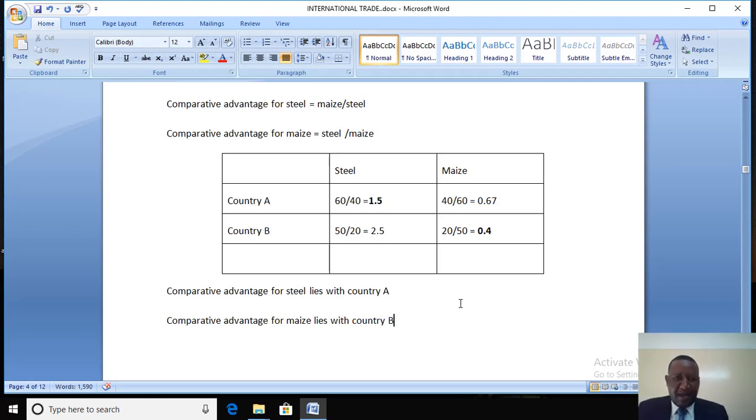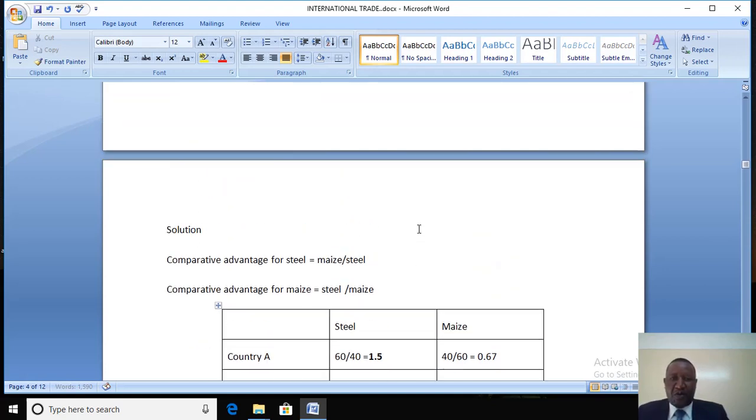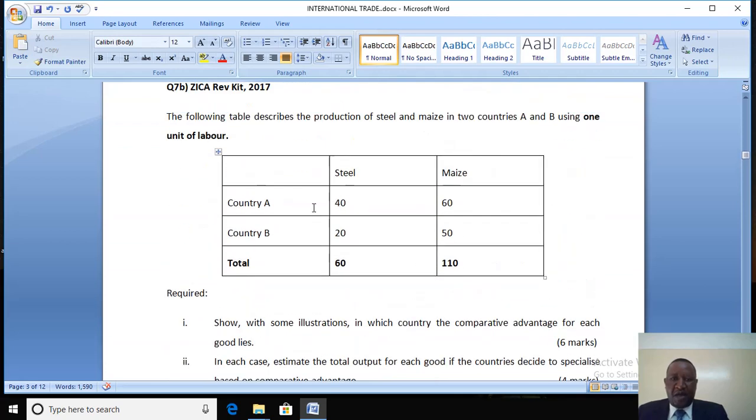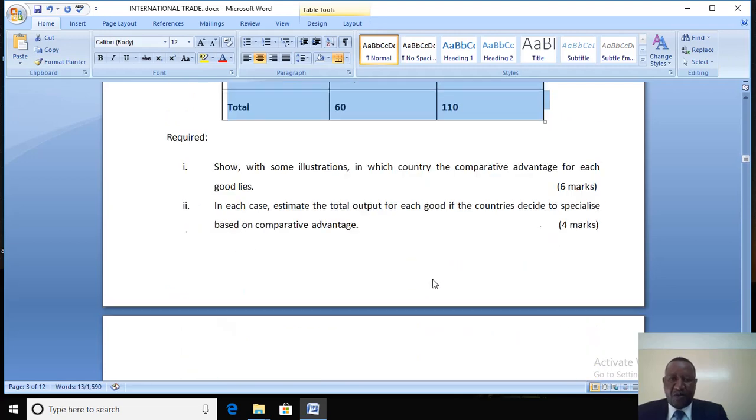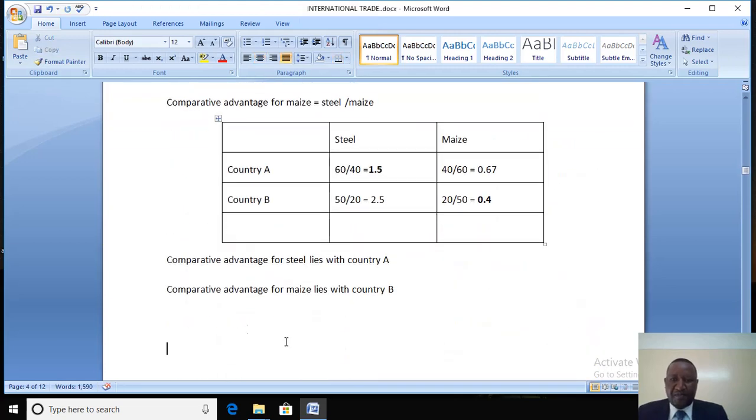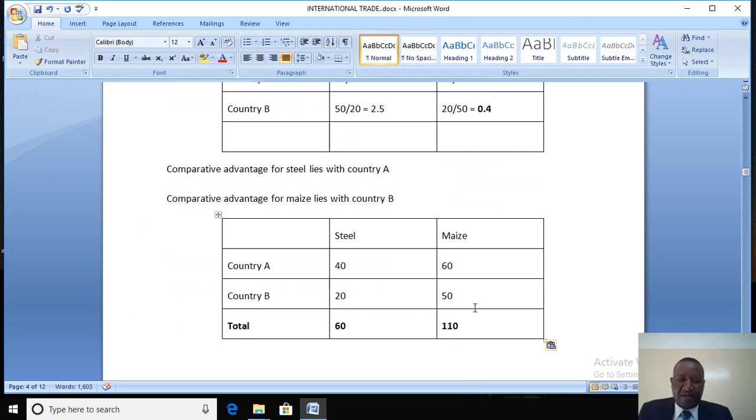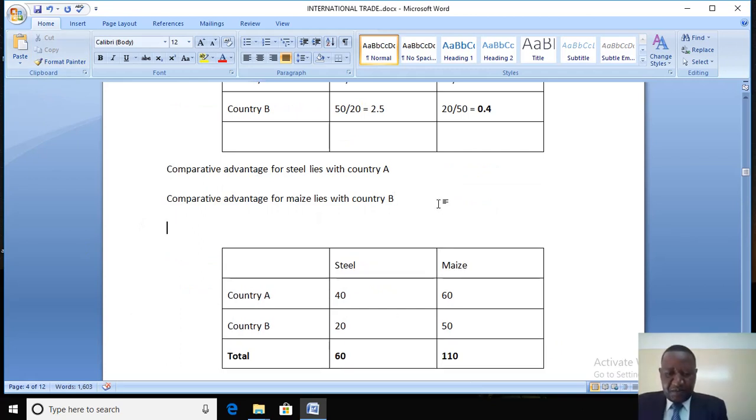So in other words, country B must concentrate on maize production, country A must concentrate on steel production. So how much are we going to produce? What will be the world's output if that happens? This is still part of the solution.